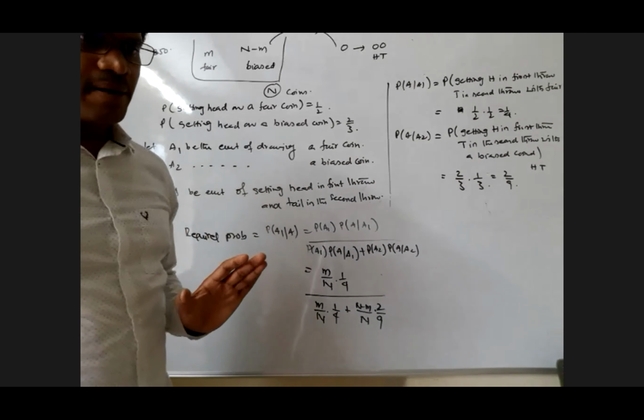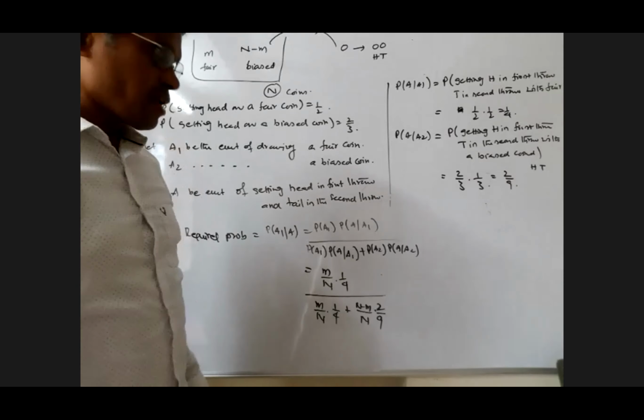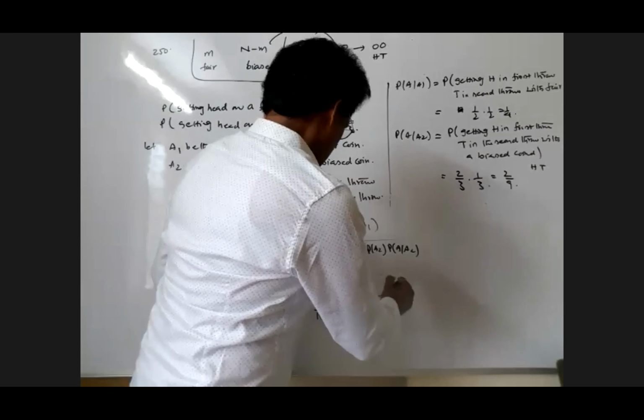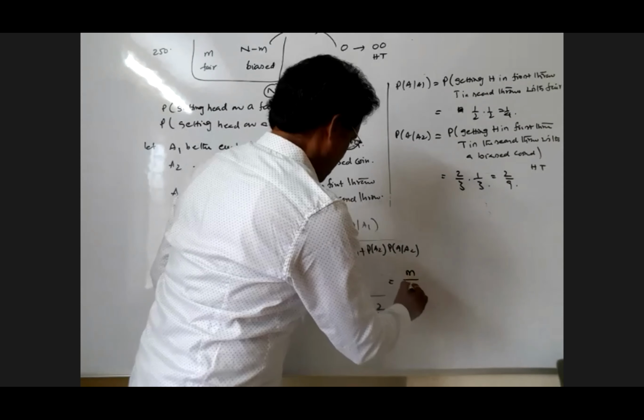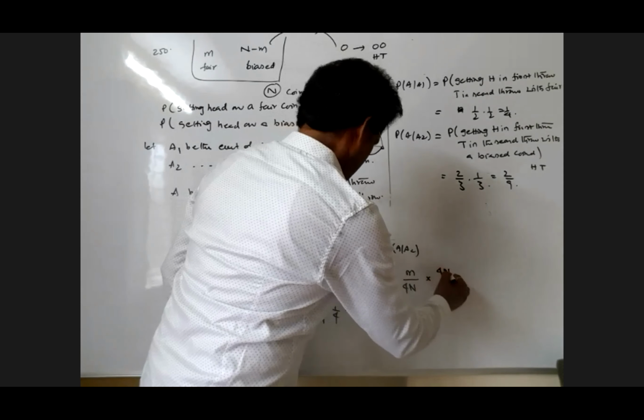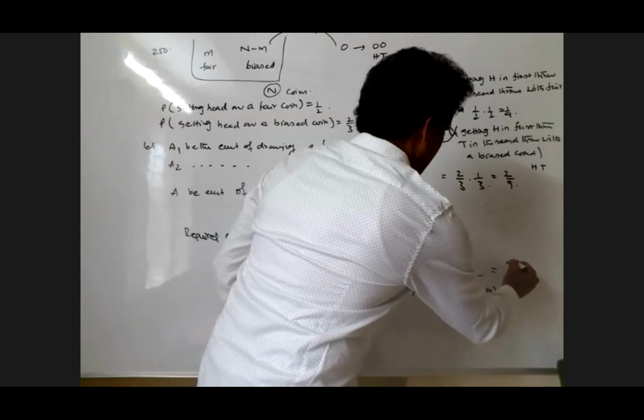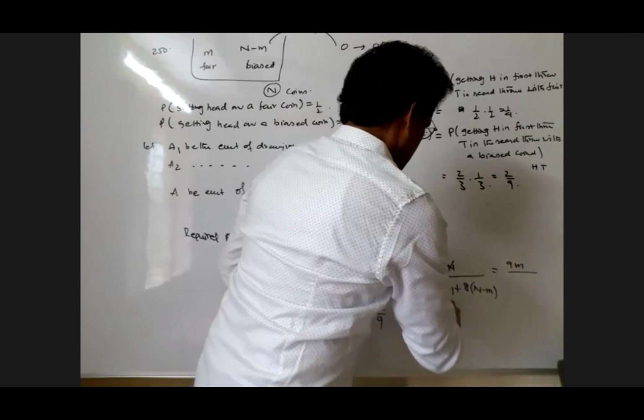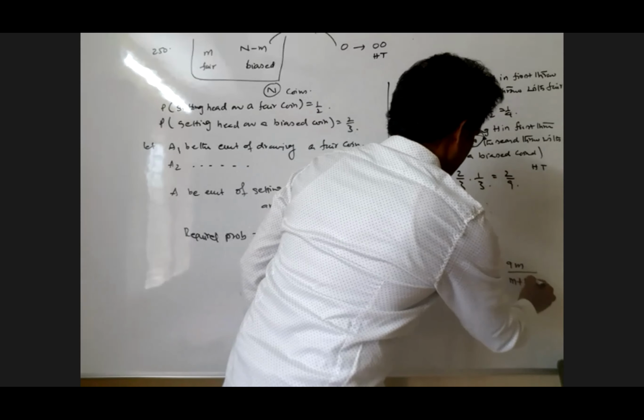I think all of you understood, my dear. Write down the answer very quickly. That is M by 4N, plus 2(N minus M) by 9N. The LCM is 36N. So 36N divided by 9M plus 8 into (capital N minus M). The N cancels, but this goes nine times. Therefore, 9M divided by small m plus 8N. That's all, that is the answer.